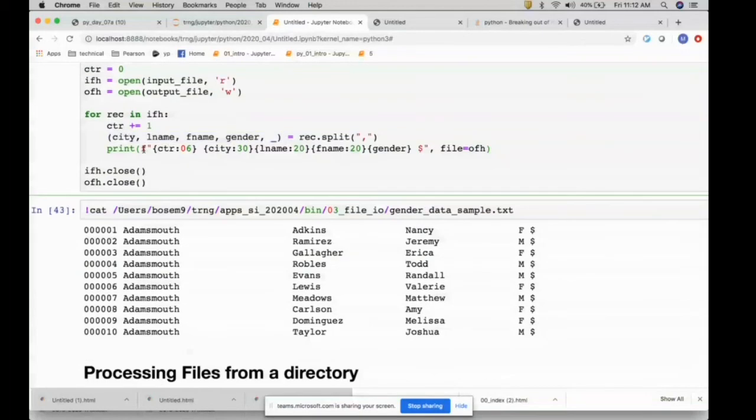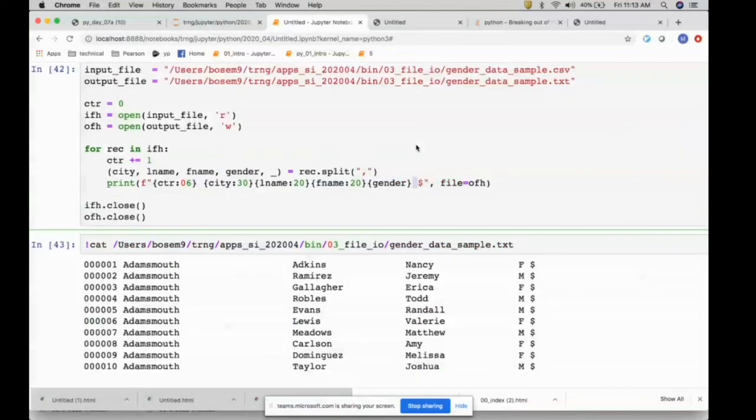Now I use the print function. I didn't use write or writelines; we discussed those, and I am leaving it up to you to try them out. I use an f-string, a format string. The counter variable is 6 bytes long with leading zeros, then a space, then city 30 bytes long, last name 20 bytes, first name 20 bytes, gender, and a space, and I use a dollar sign as the end-of-record character, the same way the CSV used it. So when I run this,